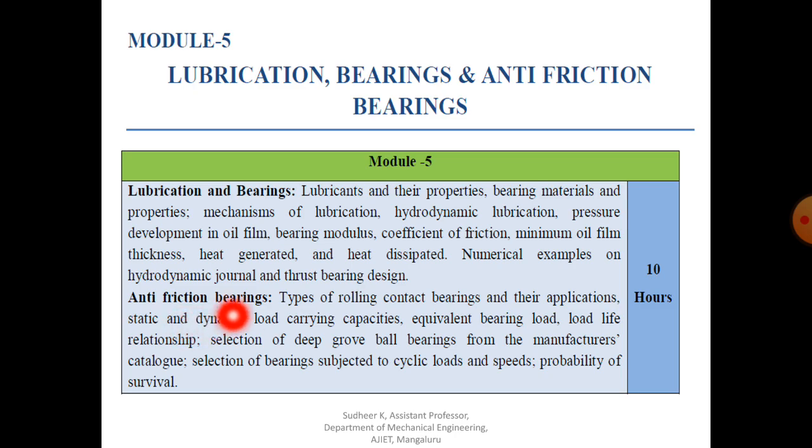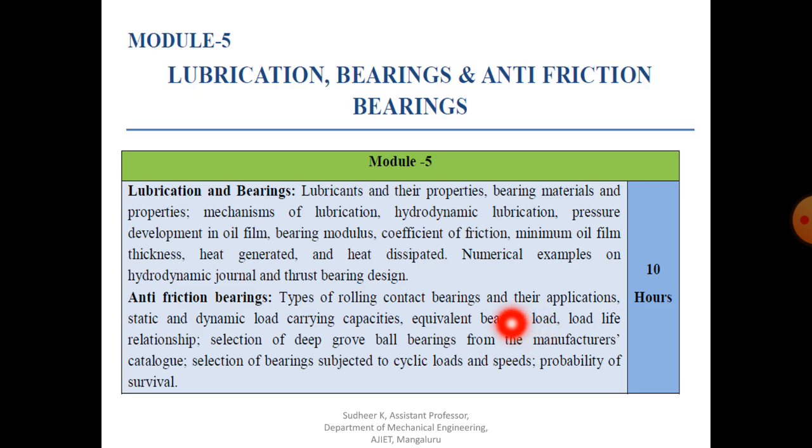Then coming to the second part, that is about anti-friction bearing or rolling contact bearing. So here there are two important types of problems, that is ball bearing and roller bearing. So we need to study before that what are the types of contact bearing and their application, where we have to use different types of bearing, and we have to study some of the important concepts with respect to ball bearing and roller bearing, that is static and dynamic load carrying capacity, then equivalent bearing load, life relationship, then